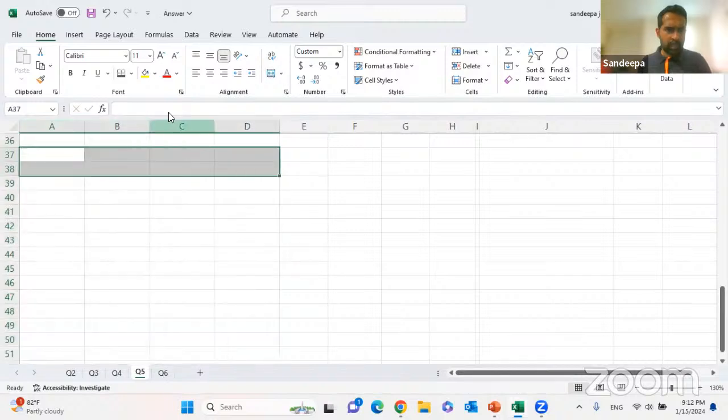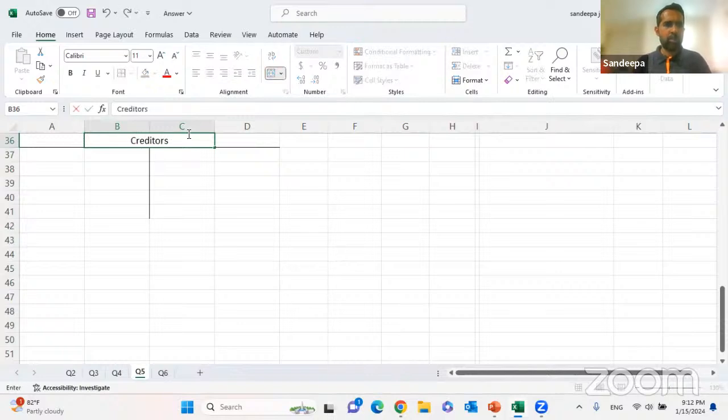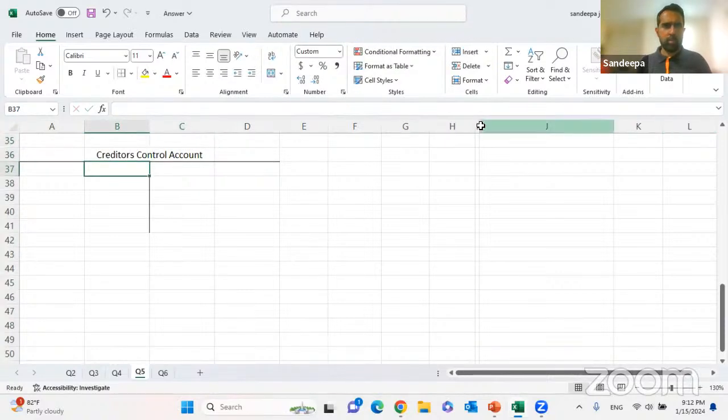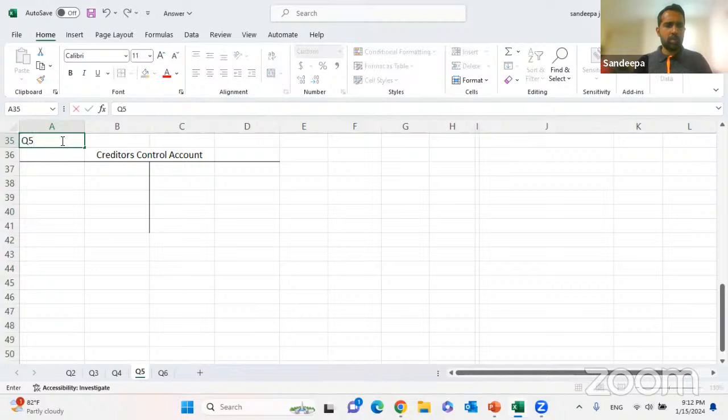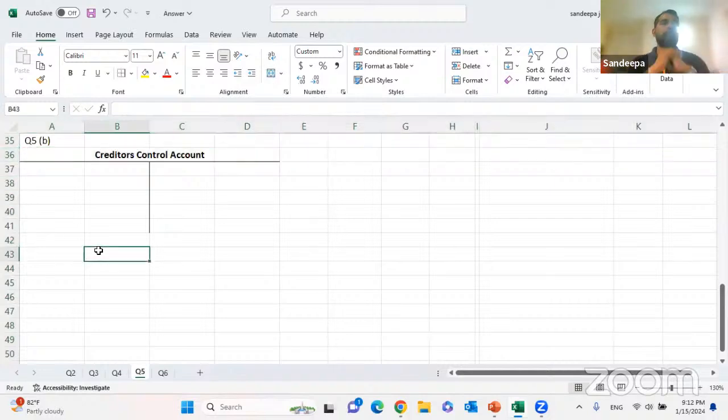Let me name that the creditors control account. We are doing question number 5 part B. Put the creditors control account, children. This is a very easy question, only 3 marks. Just draw a line, that's all. Let us put in the information given. Right, not a difficult one.